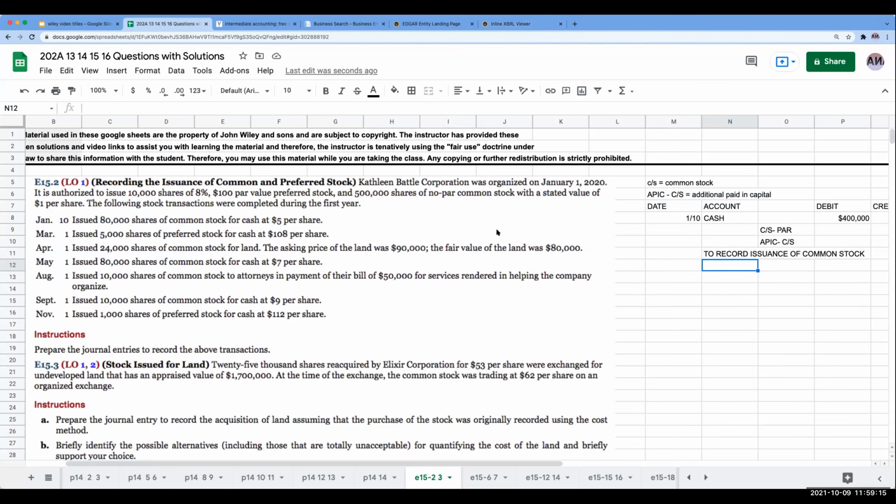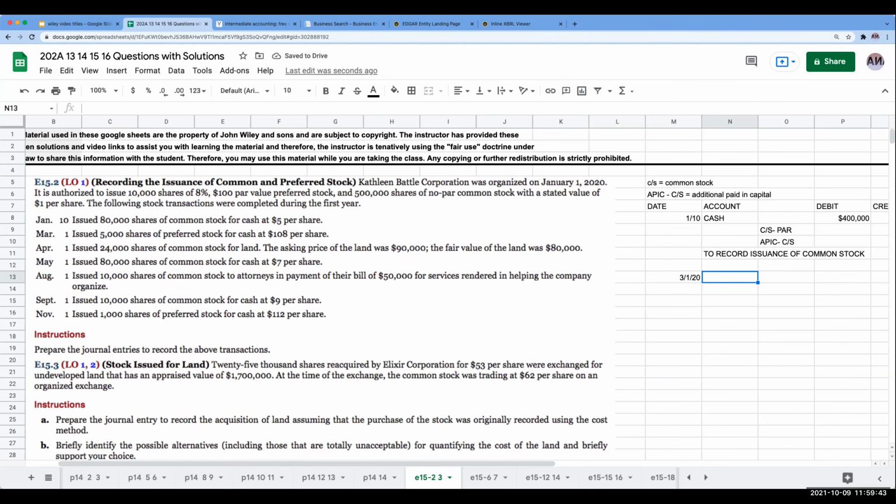But again, if we're using preferred or common or whatever we might be doing, just always think about the ownership impact. That's very important for a lot of entrepreneurs. Do we want to be giving away the entire company? Do we want to be giving up control? It's a double-edged sword. But at the end of the day, a lot of times this is going to be dictated by the financing. Okay, so we've got March 1st, 2020.